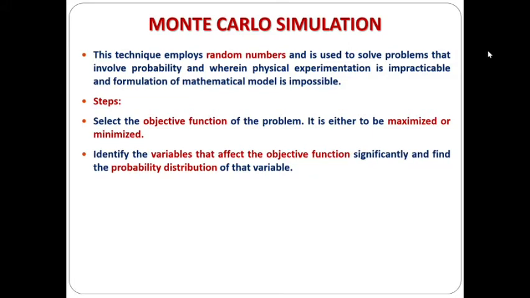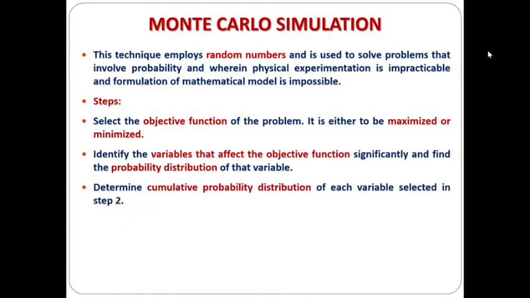We all know these are the decision variables. So first we select the objective function equation, then identify the decision variables, and for those decision variables we find the probability distribution. Then we determine the cumulative probability distribution of each variable selected in step number 2.